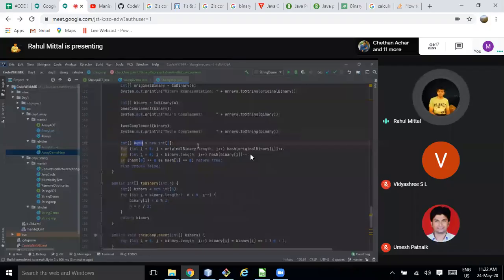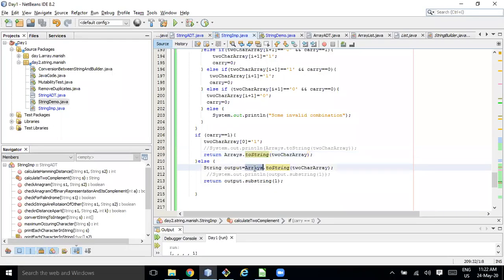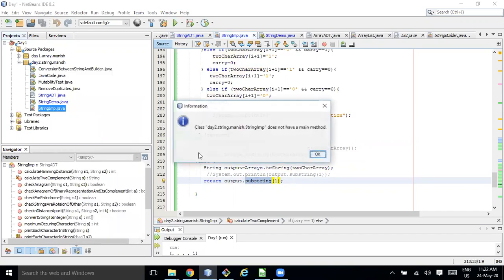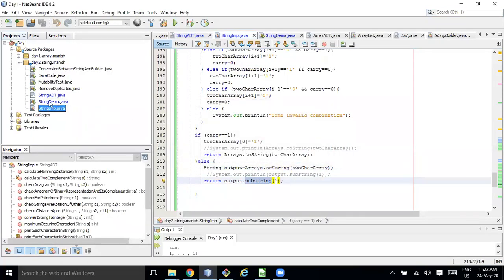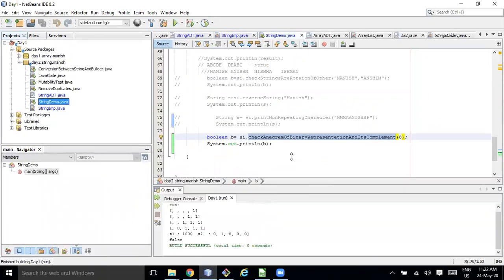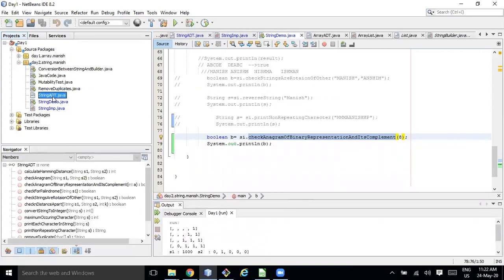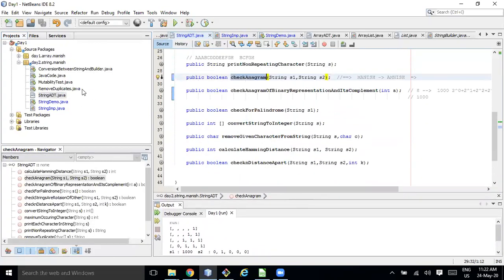So I have a hash. You had a char array of size 2; I am having an integer array of size 2. Although this can be optimized, for now let's keep it like this. If people are getting confused why I'm using a hash, you can call it an int array or whatever convenient name you want. I iterate over the original binary array and increment the count for each bit.